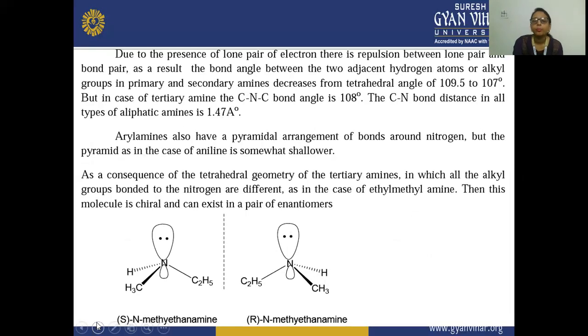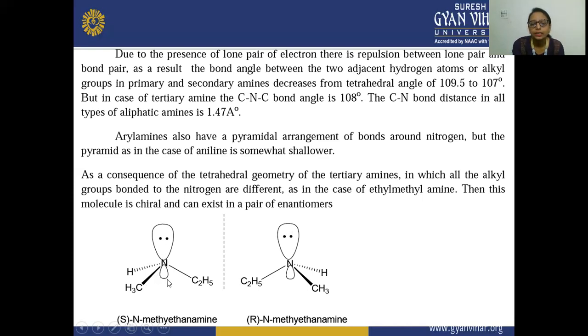Next, due to the presence of the lone pair of electrons, there is a repulsion between the lone pair and the bond pair. As a result, the bond angle between the two adjacent hydrogen atoms or alkyl groups in primary and secondary amines decreases from the tetrahedral angle of 109.5 to 107 degrees. The lone pair is present on this nitrogen atom, and there is a repulsion.